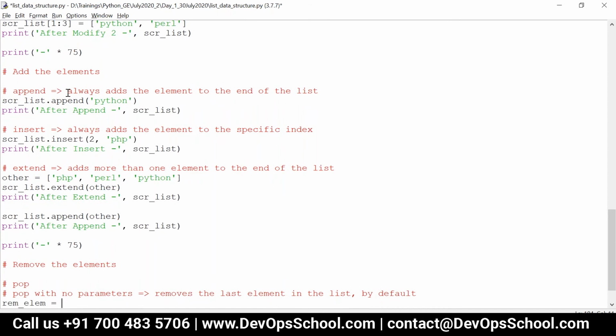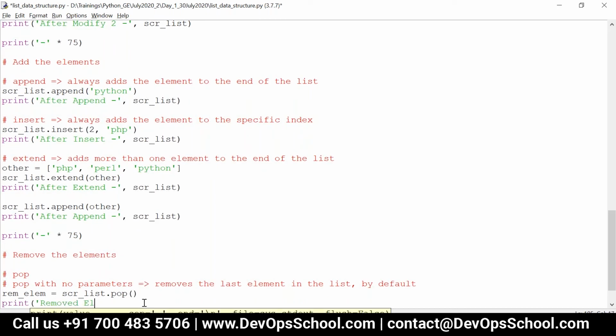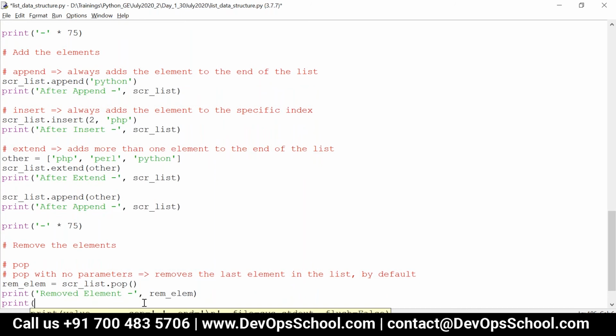Out of all the methods we have seen, like the sort method, append method, insert method, extend method, only the pop method returns a value to the user, that is, which element is being removed. That will be returned to the user. If you want, you can store it in some variable. So I can write scr list dot pop. Here I'm not passing any parameter. So now I can say removed element, REMELEM, and then I can write after pop1.